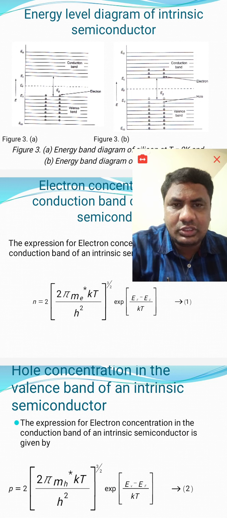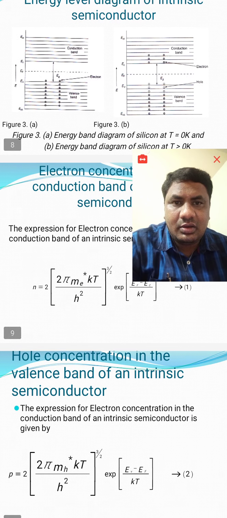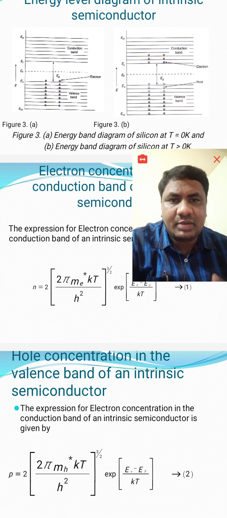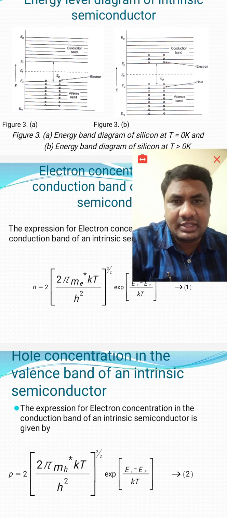There are no holes, meaning there is no missing electron in the bonds. If we take one impure atom, then 1 electron will be there. If you take n number of atoms, then n number of electrons are already there, even in the absence of holes in the valence band.